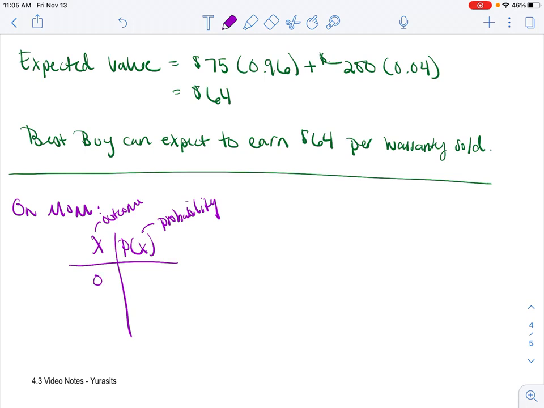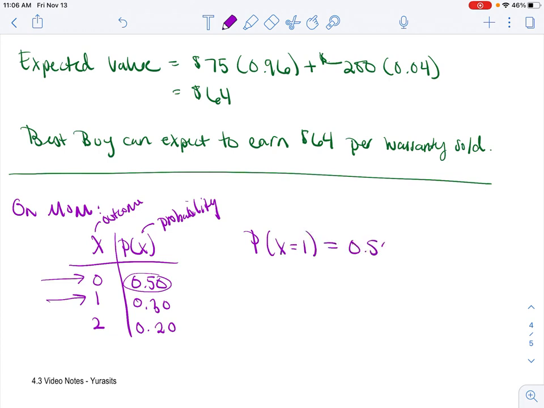And they might say, okay, well, 0 times it happens, 1 time it happens, 2 times. I'm making all this up. And the probability is 50%. For 1, it's like 30%. And then for 2, it would have to be 20% to get to the 1. So just realize that's how you're reading it. It's like, okay, for 0 times it happens, it would be 50%. For 1 time it happens, it'd be 30%. Now what they might say is, okay, now I want you to find the probability of X equals 1. Well, that would just be the 0.3.